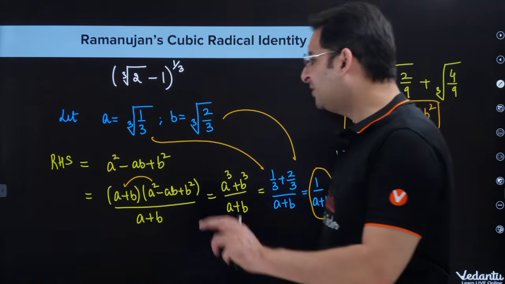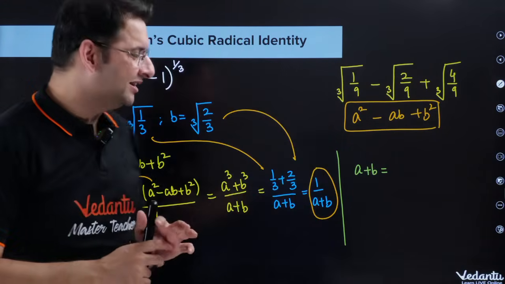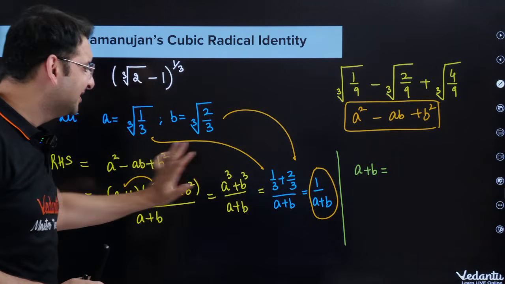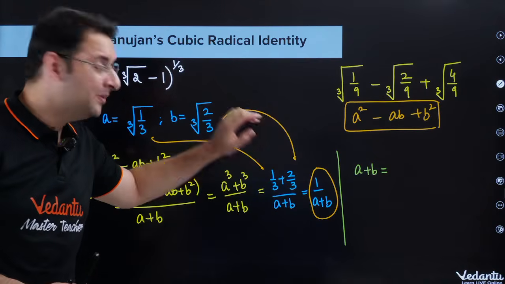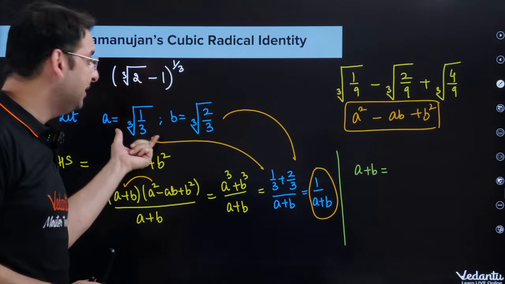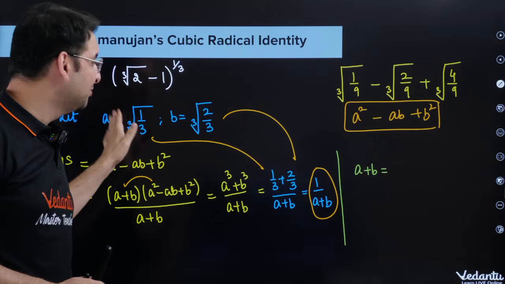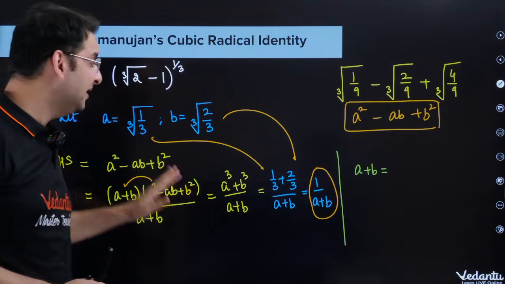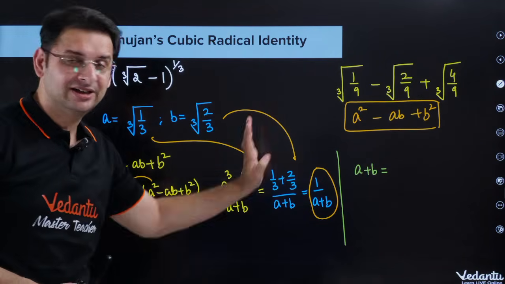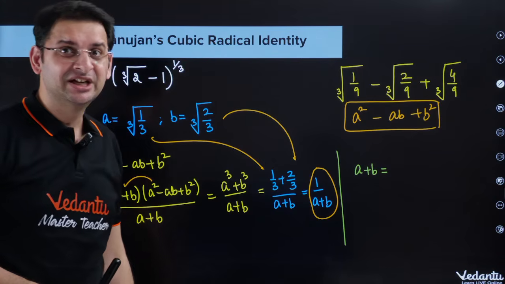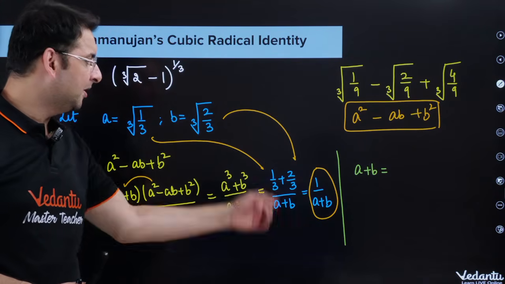Right? So we have become a bit simpler, meaning we don't need to relax so much yet, but again, this gives us a good result. In terms of A plus B at least, even though A and B are not very good terms, they're the cube root of 1 by 3 and the cube root of 2 by 3 respectively, we've been able to prove that RHS is 1 upon A plus B. Okay, 1 upon A plus B.